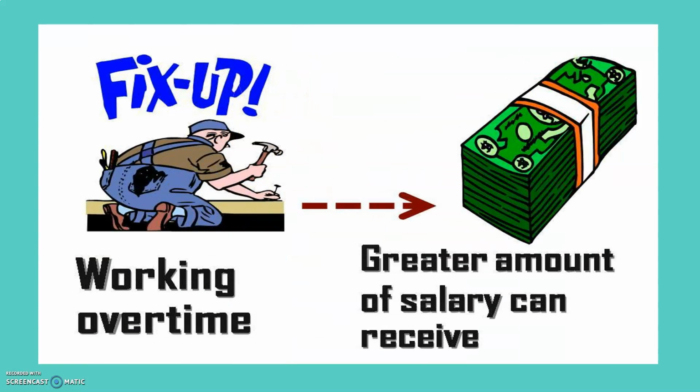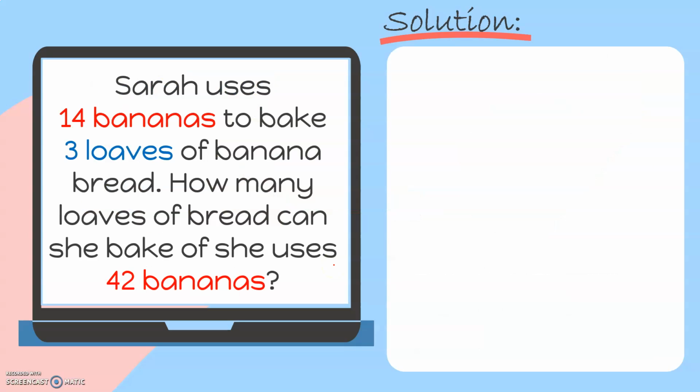So working overtime will give you greater amount of salary. And if you will work for lesser time, you will receive lesser amount of salary as well. This is again an example of direct proportion. Let's try another one. Sarah uses 14 bananas to bake 3 loaves of banana bread. How many loaves of bread can she bake if she uses 42 bananas?